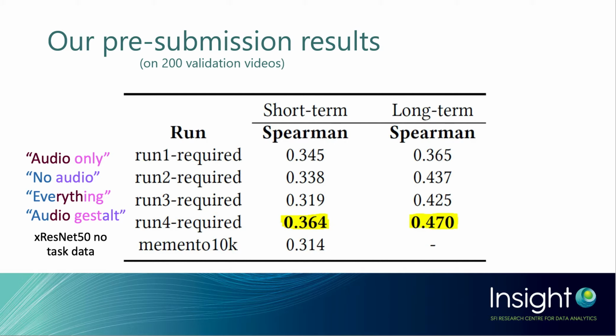Here are our pre-submission results, which were on 200 validation videos. You can see a key that's color-coded on the left, which highlights what models went into each of the runs. What's most interesting here is our run 4, which is the audio Gestalt system that we described, seems to perform best, which confirms our hypothesis.